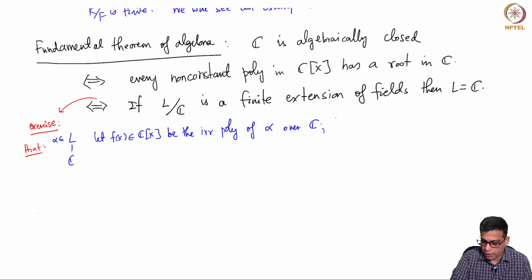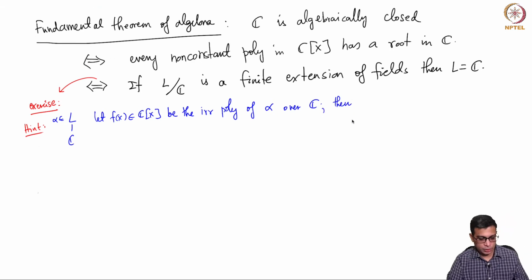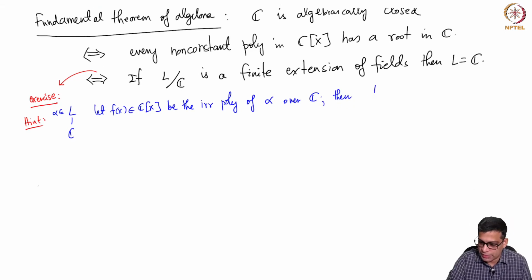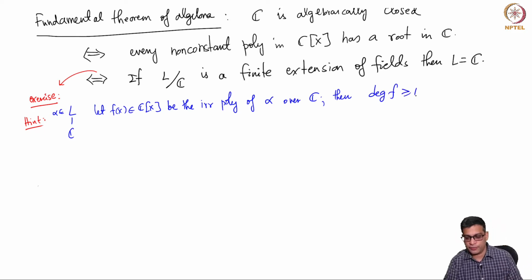So then, of course, degree is at least 1, right? Because irreducible polynomials are by definition positive degree polynomials. So I am using this hypothesis that every non-constant polynomial has a root. So f has a root.